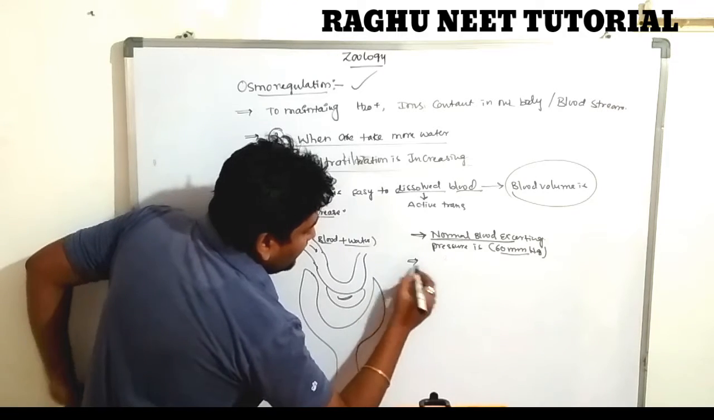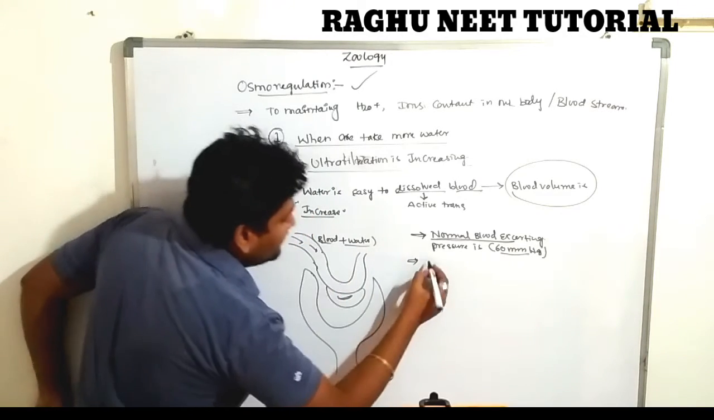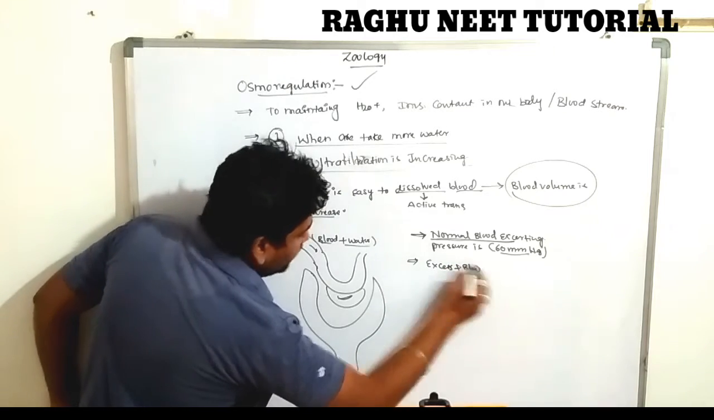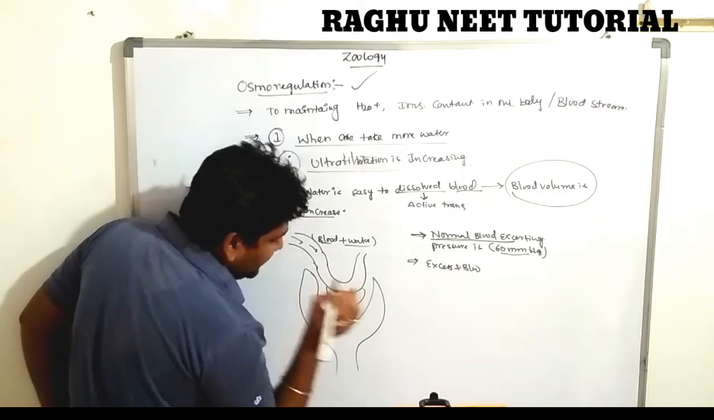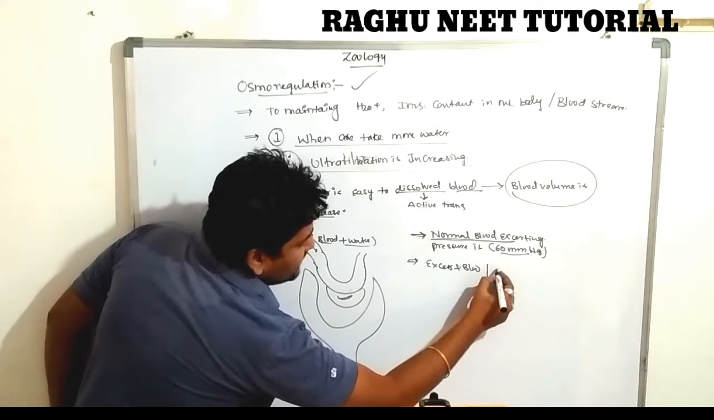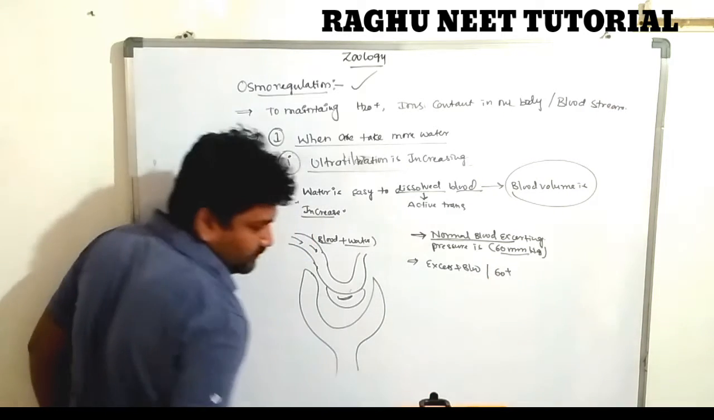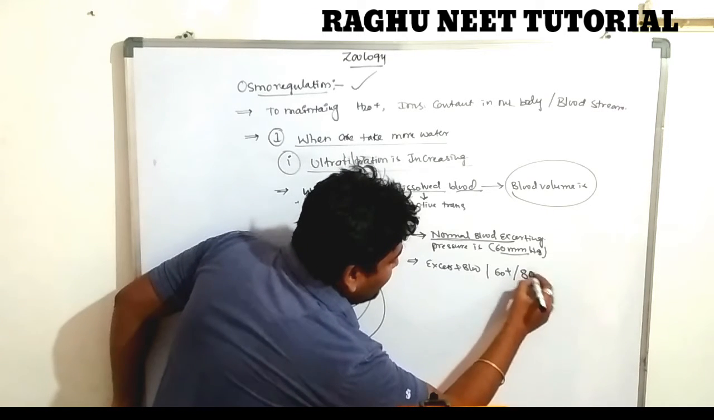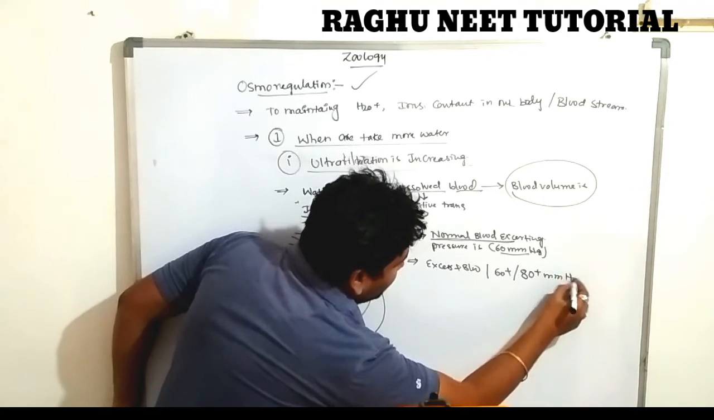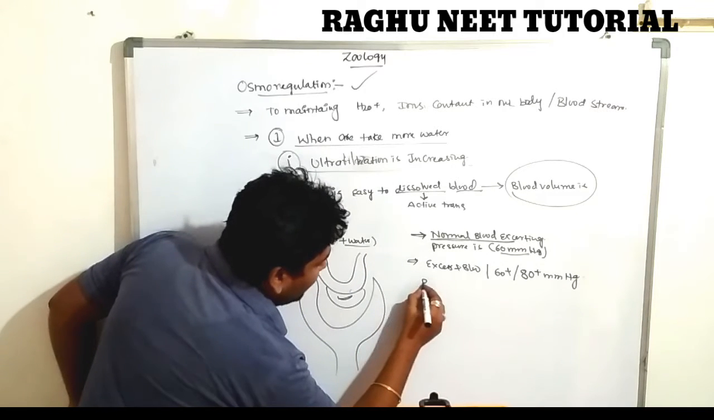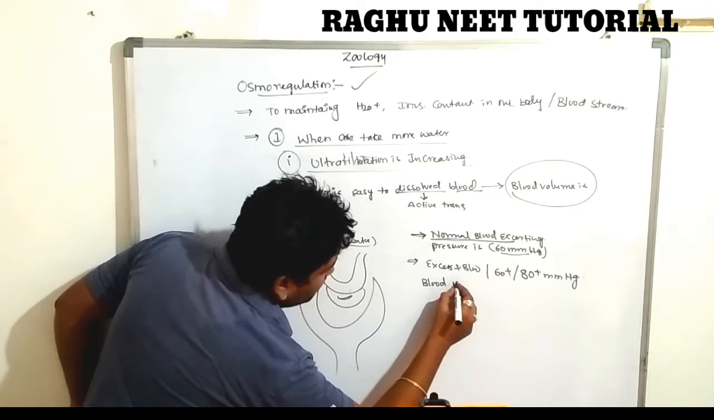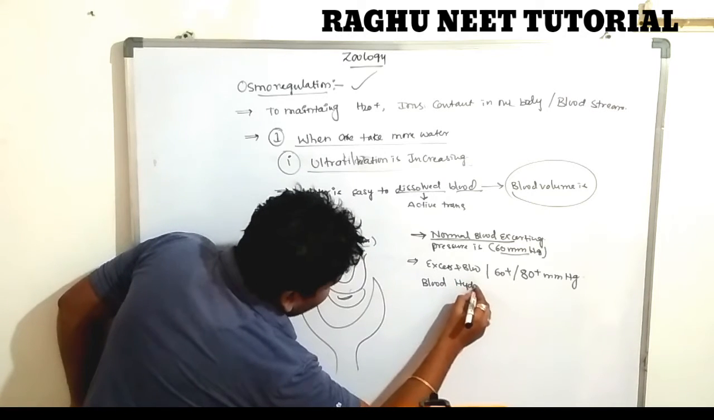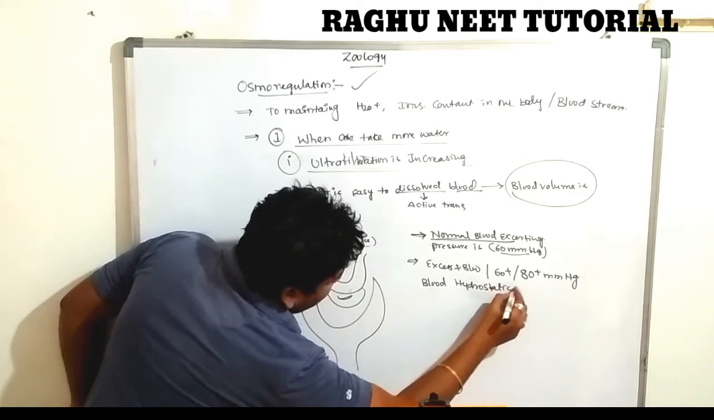In an abnormal condition, nothing but the excess amount of water along with the blood both entering the Bowman's capsule, the exerting pressure increases to more than 60. Listen carefully: approximately 60 to 80 mm of mercury. That is called the blood colloidal pressure, or blood hydrostatic pressure.